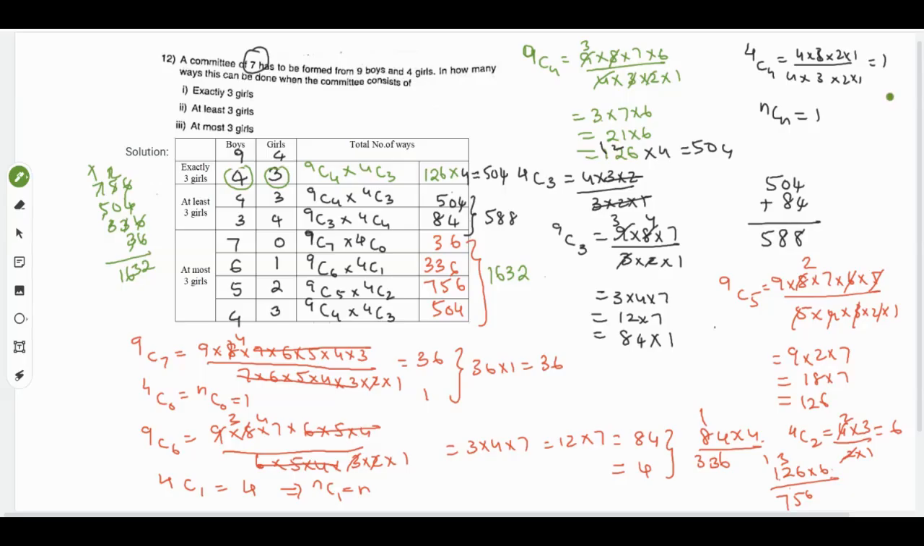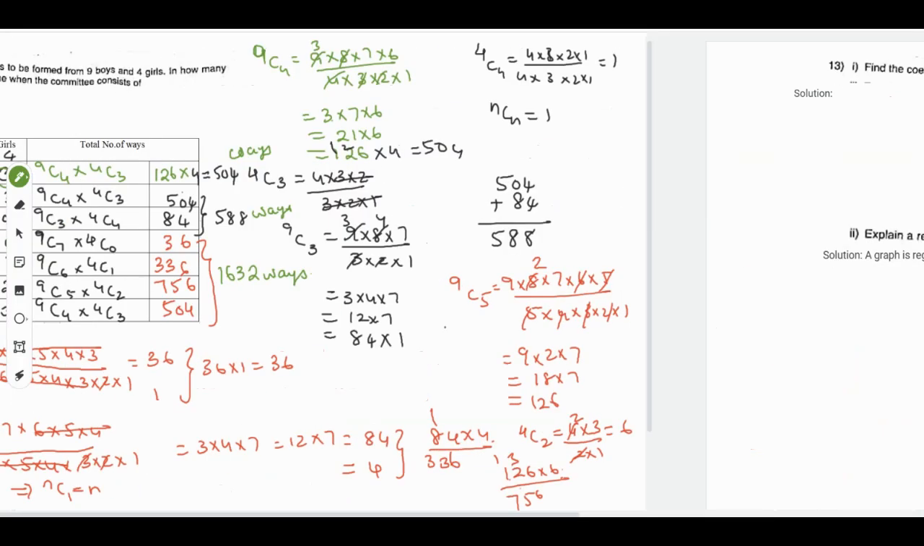So exactly 3 girls means we can find 504 ways. If it is at least 3 girls we have 588 ways, and if it is at most 3 girls means we can find 1632 committees. Hence it is solved.